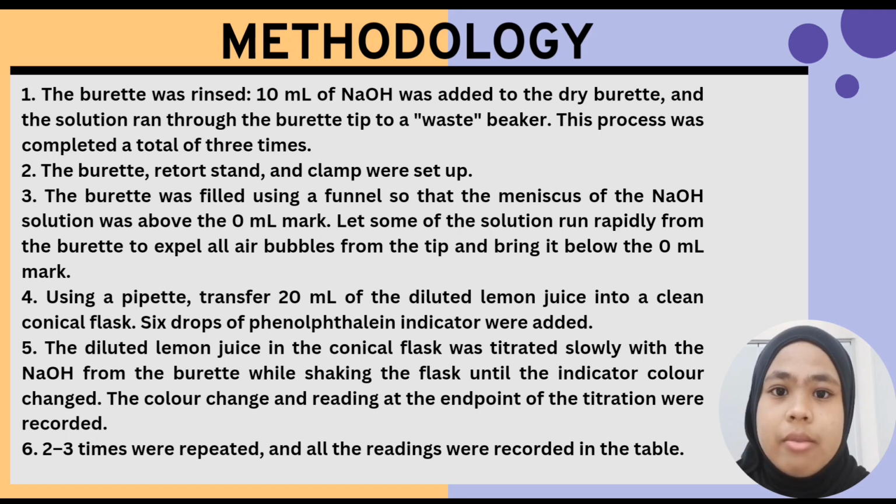Using a pipette, transfer 20 ml of the dilute lemon juice into a clean conical flask. 6 drops of phenolphthalein indicator were added. The dilute lemon juice in the conical flask was titrated slowly with the sodium hydroxide from the burette while shaking the flask until the indicator color changed. The color change and reading at the endpoint of the titration were recorded. This was repeated 2 or 3 times and all the readings were recorded in the table.